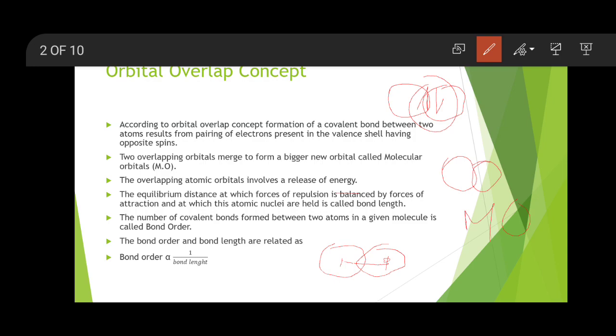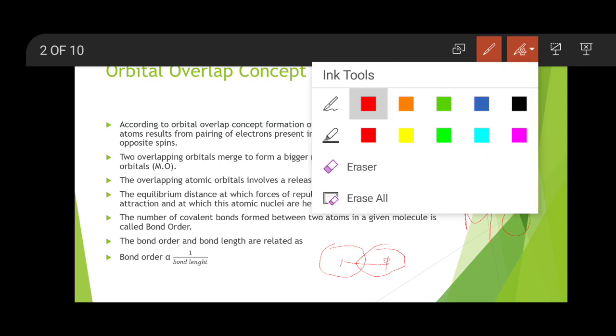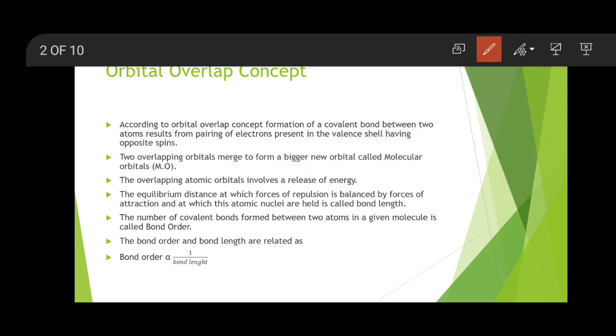The relation between bond order and bond length is that bond order is inversely proportional to bond length. That means as the bond order increases, bond length decreases. As the bond order decreases, bond length increases. So this is how we can correlate these two important terms.